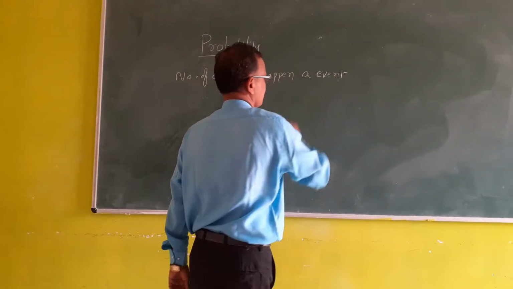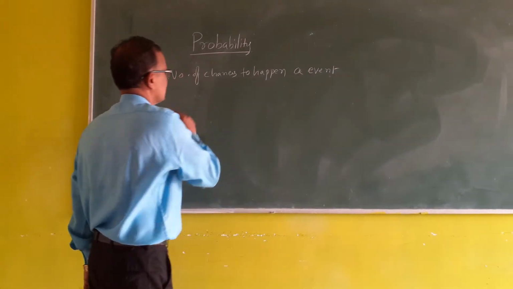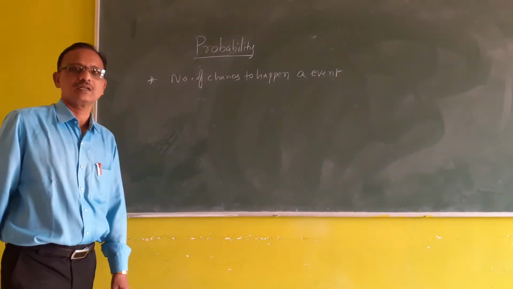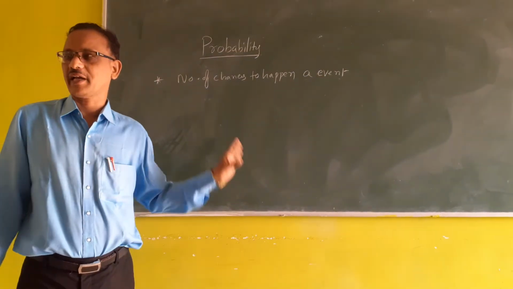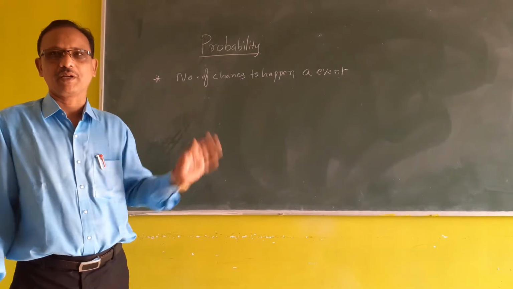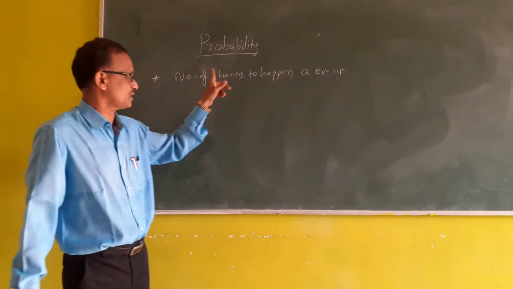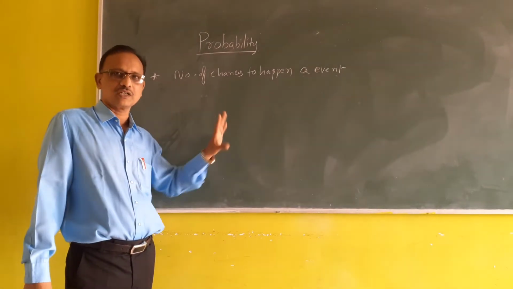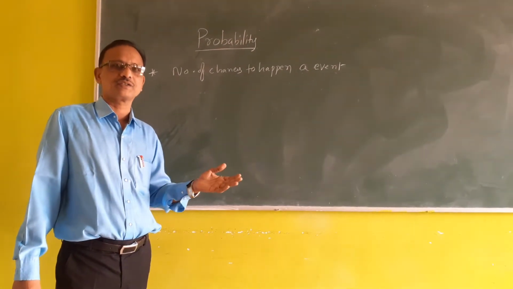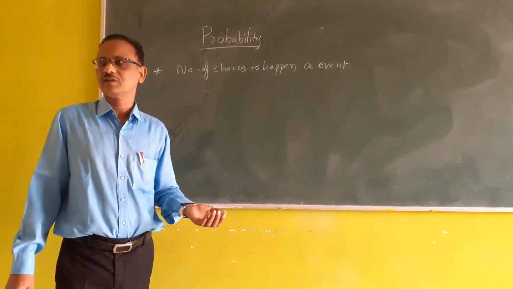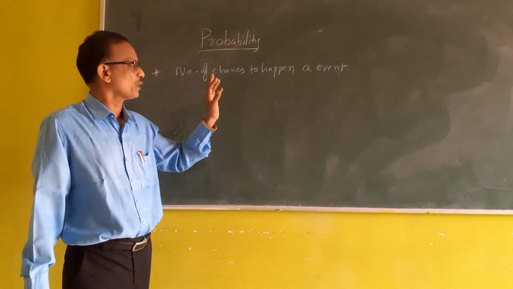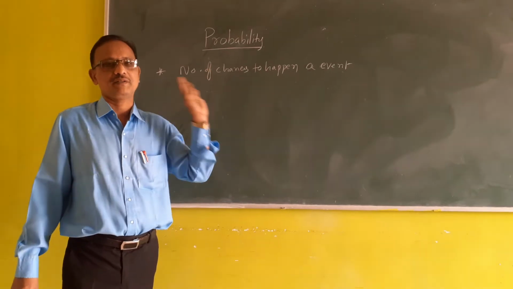It's not the exact number of ways of happening, it is the number of chances. So that is probability: how many ways this may happen. That is the number of chances for an event to happen.